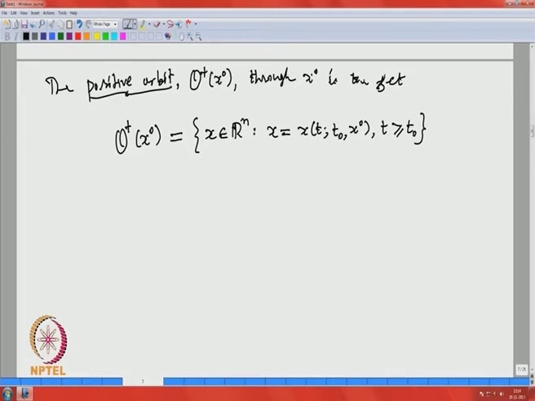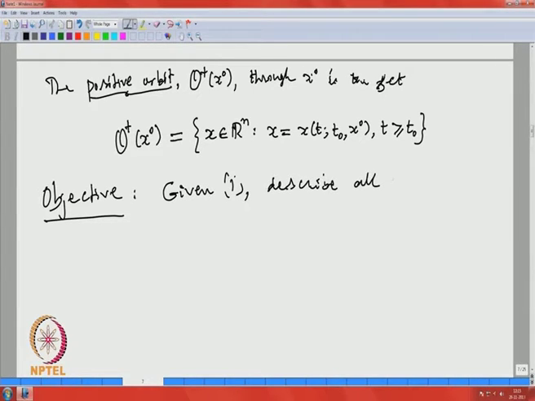So the main objective of this qualitative theory, after introduction of these notions, we can simply say: given a system 1, describe all the orbits or just the positive orbits.